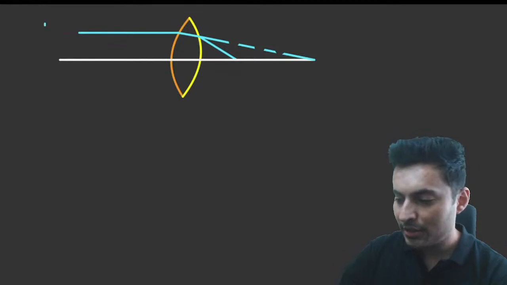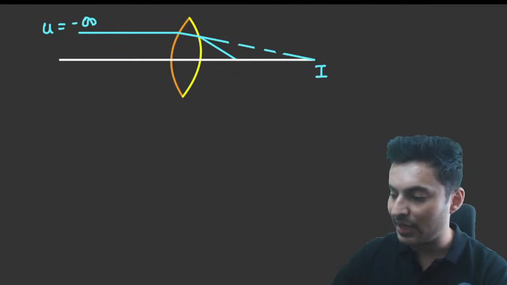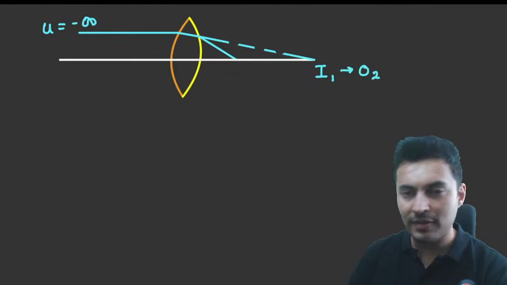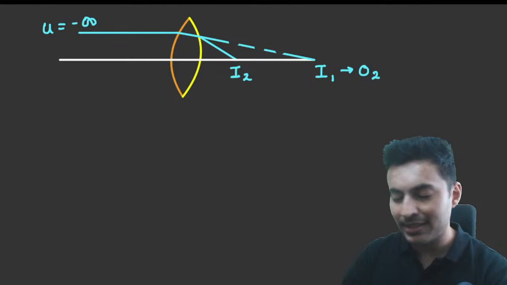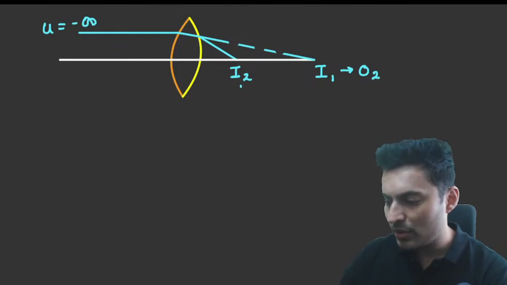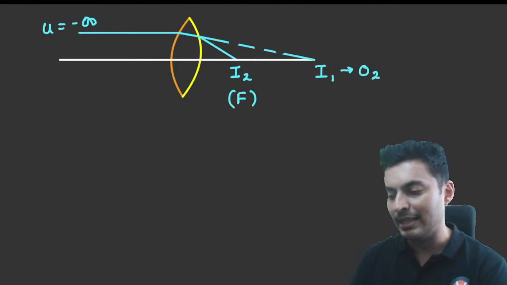So the object, you take it as minus infinity. This is the first image after the first refraction. And that image will now behave like the object for the next refraction. And this is where the final image will be formed. That final image, which is formed after the second refraction, is actually the focal point of that particular lens.